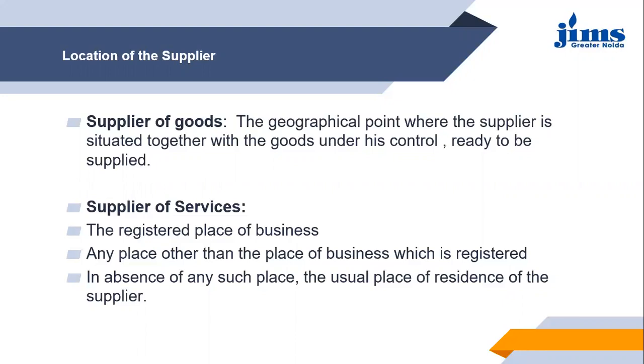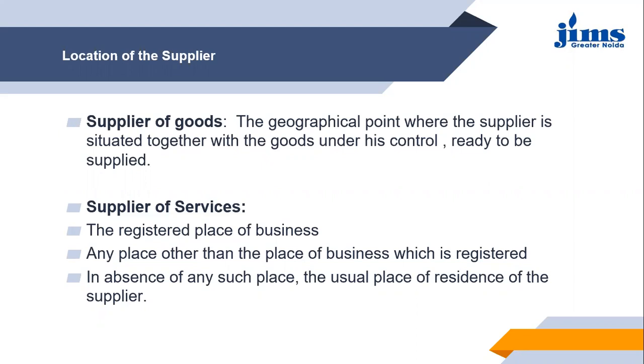Or if these two do not exist, then in the absence of any such place, the usual place of residence of the supplier. This means that if there is no registered place of business and no other place of business registered under GST, then in the absence of the first and second points, the third is the usual place of residence of the supplier. If an official address is not given, then the residence will be considered as the location of the supplier in case of services.